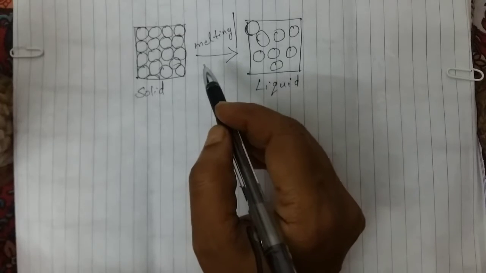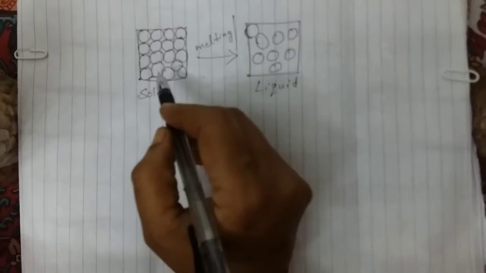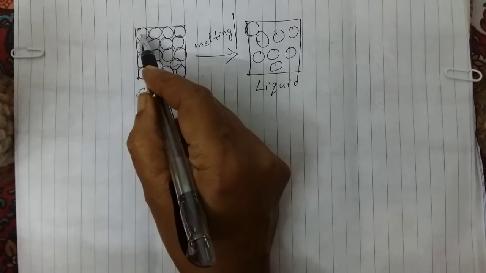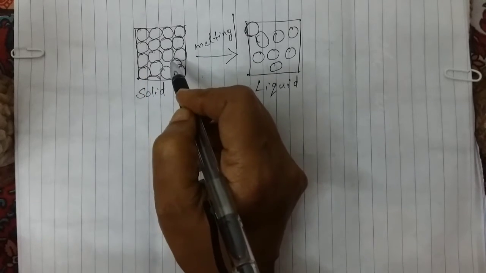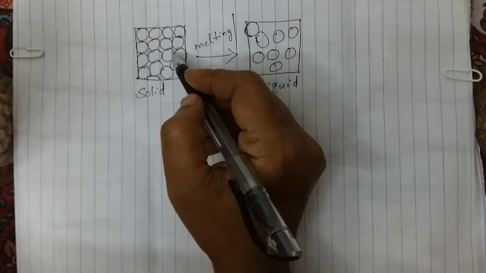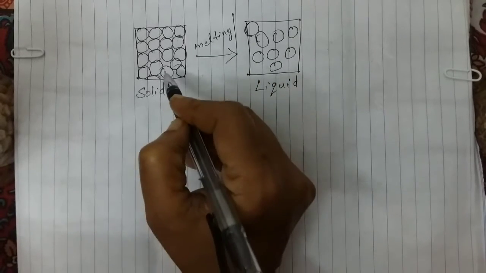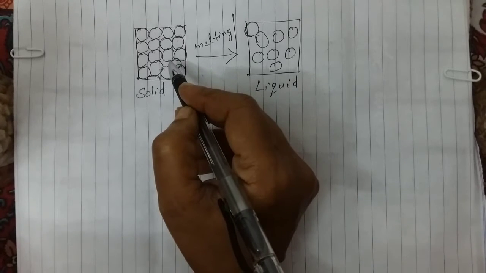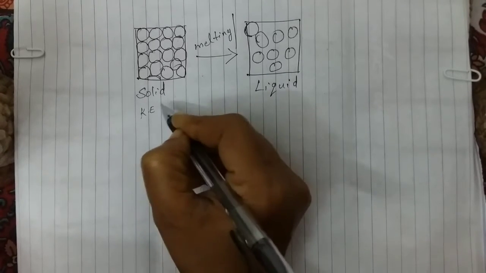Next we will see what will happen to the particles of matter when we heat. Here you can see the solid state. The particles are very closely packed, but they are continuously moving. You know that particles are continuously moving, so they have kinetic energy. But in the case of a solid, the particles are tightly closed, so they can't move freely. So their kinetic energy is less.